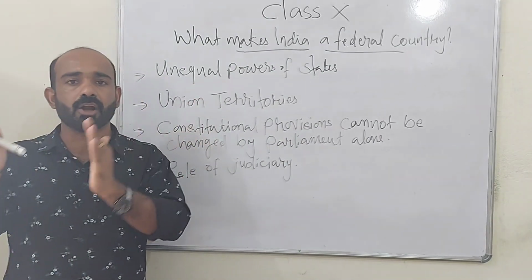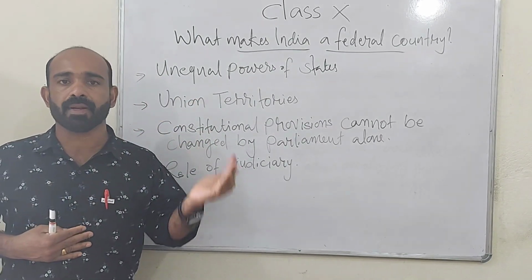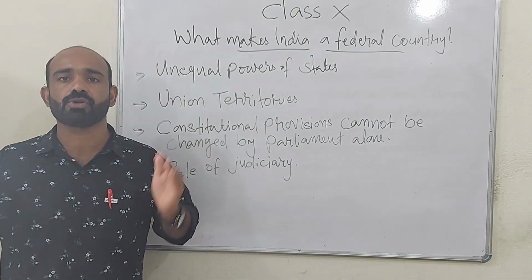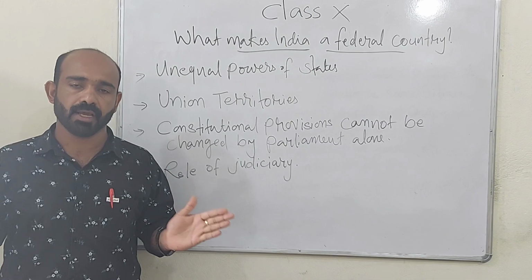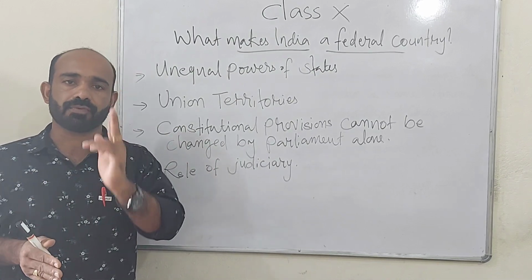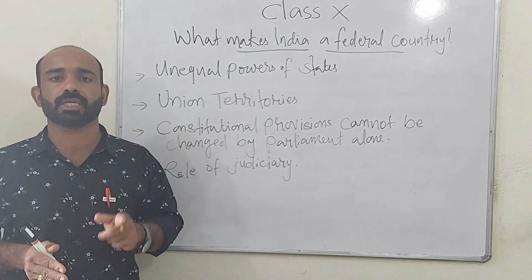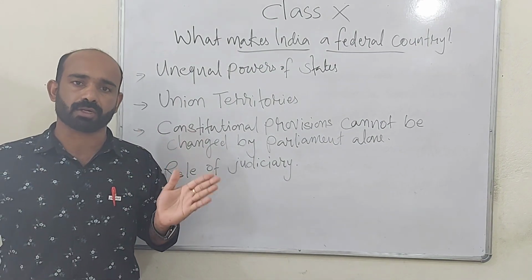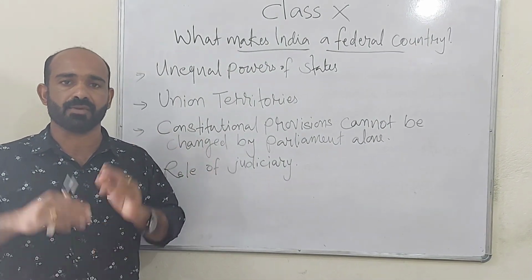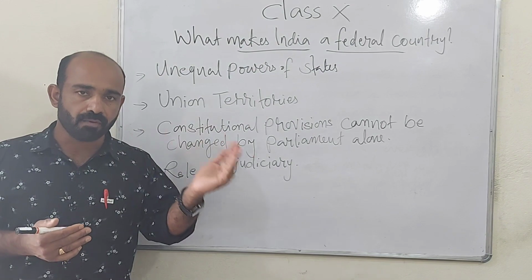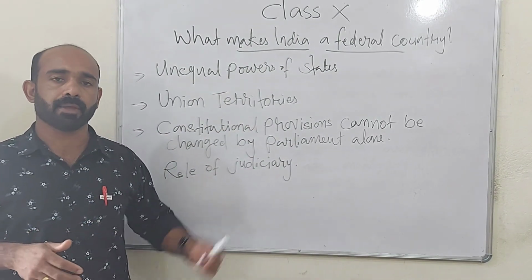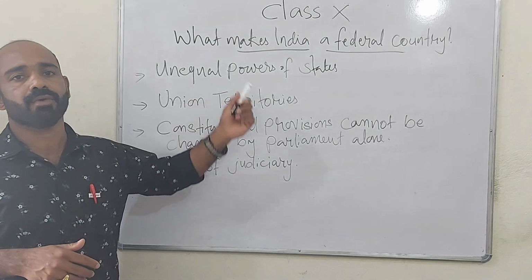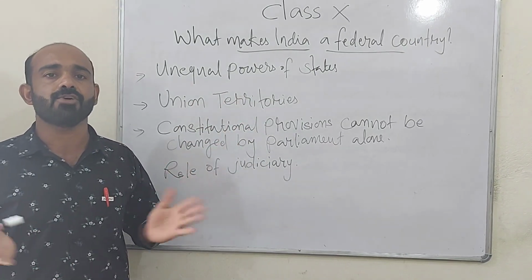When there is sharing of power, whenever the central government enjoys its power and the state governments also enjoy their own powers, there is a possibility of conflict. If there is conflict, that conflict has to be settled. For that, the judiciary is there. The highest court, that is the Supreme Court of India, can work as an umpire for solving conflicts between the central government and state governments. So because of all these features only, we can say our country is a federal nation.